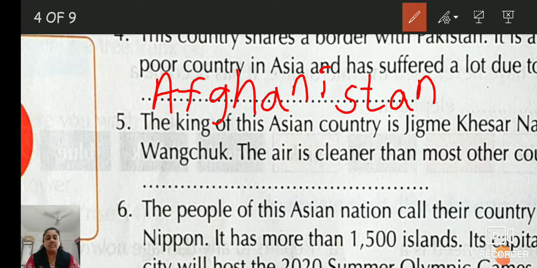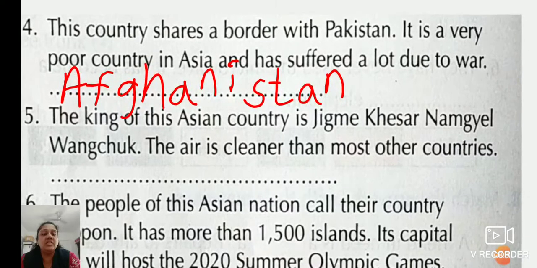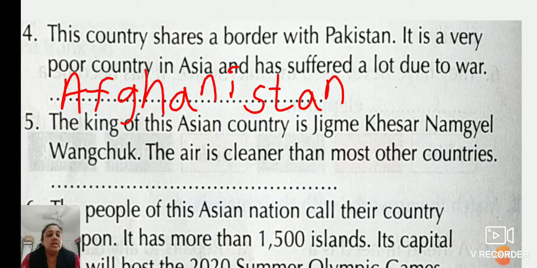Afghanistan. Fifth number. The king of this Asian country is Jigmekhesar Namgyel Wangchuk. The air is cleaner than most other countries.